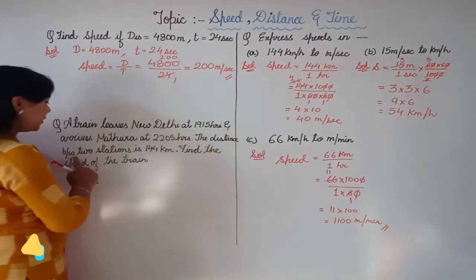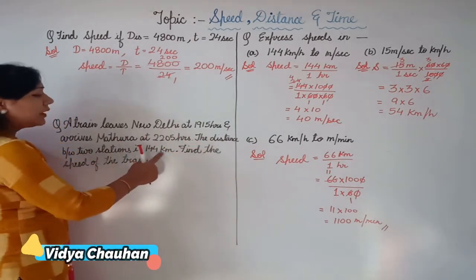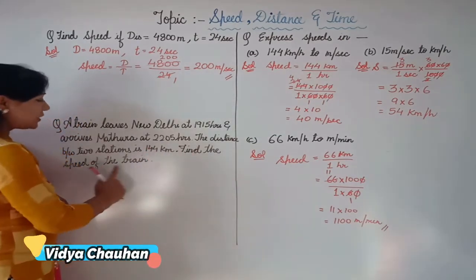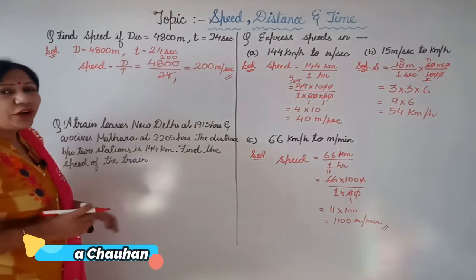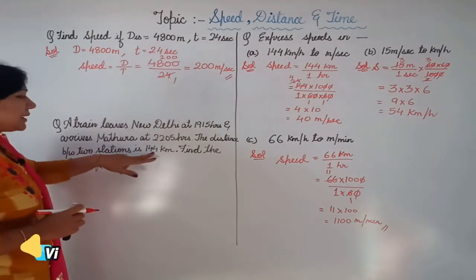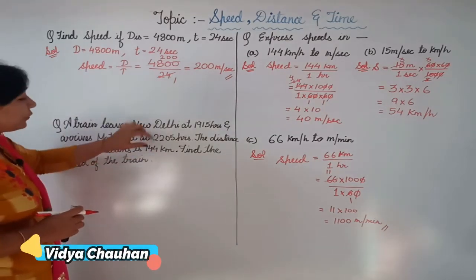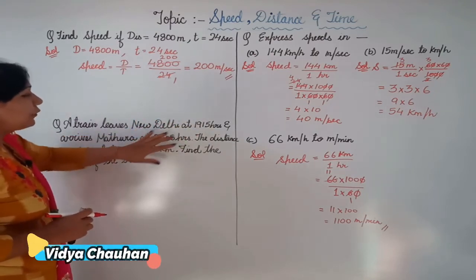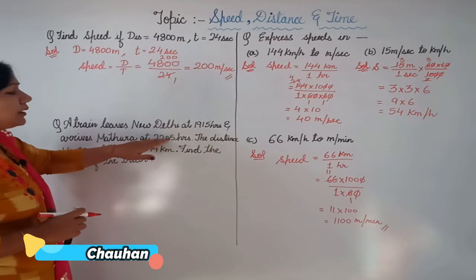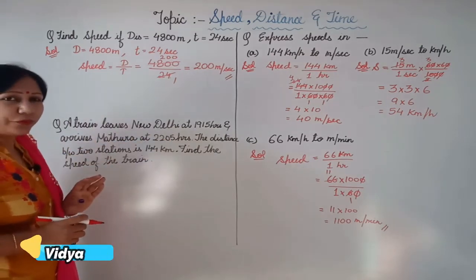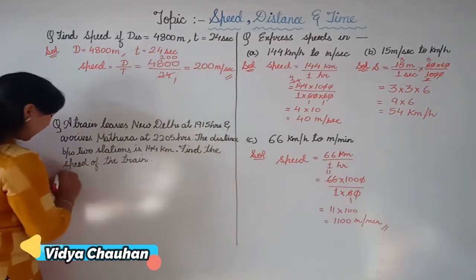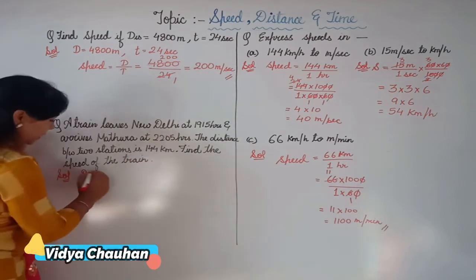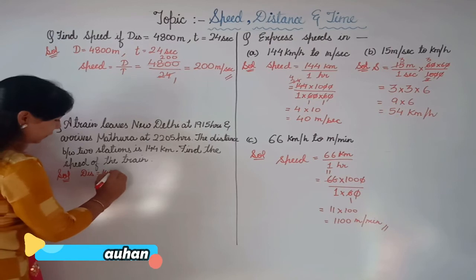The distance between the two stations is 144 kilometers. So find the speed of the train. So you have to find the speed. Distance is clearly mentioned here, but what we have to do is calculate the time from the starting and the ending point. Right, students? So let's start the solution. Very first, distance is given to us, which is 144 kilometer.